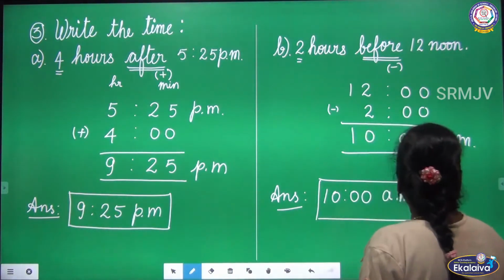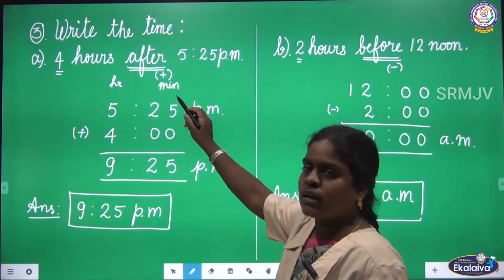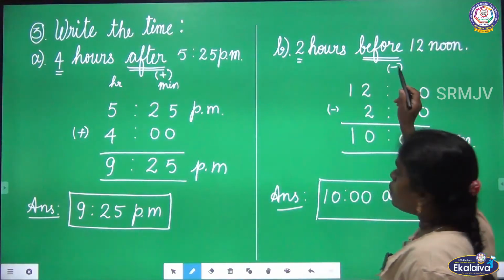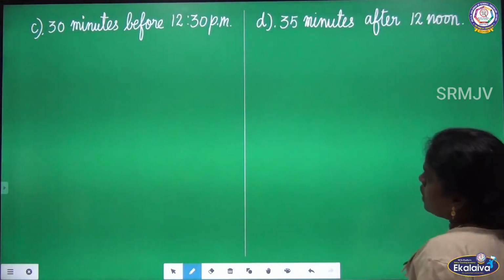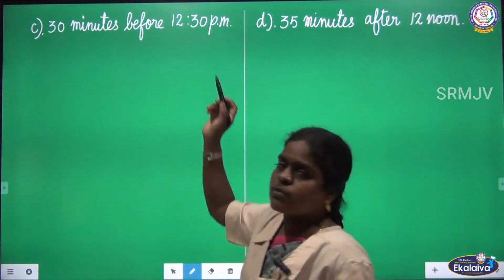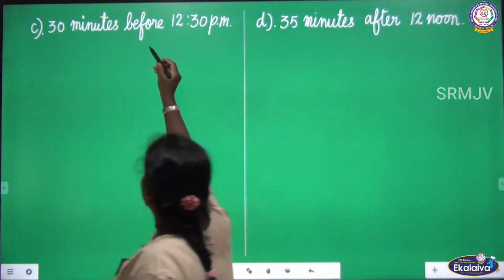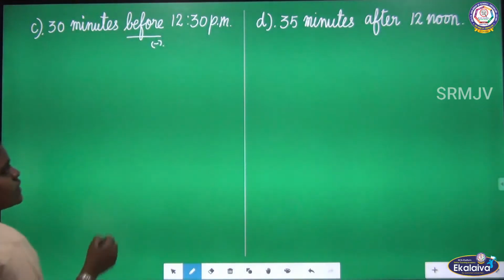So is this clear, children? If you want to find after, you have to add the given time, and before you have to subtract the given time. Let us move to the next question. 30 minutes before 12:30 p.m. So we want to find before.